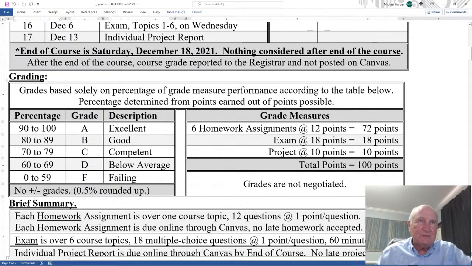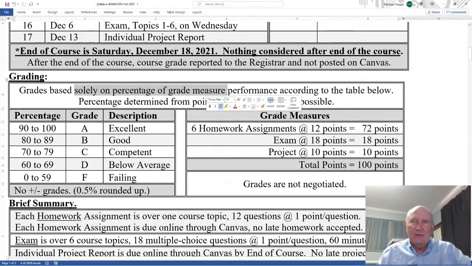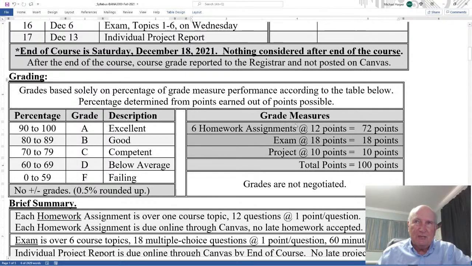If you get 90% of the questions right or more, you get an A. If you get 80 to 89%, it's a B. And that's what I mean by solely on grades measure performance. Grades are not negotiated. We don't go back and forth. It's just how well you do on these measures.